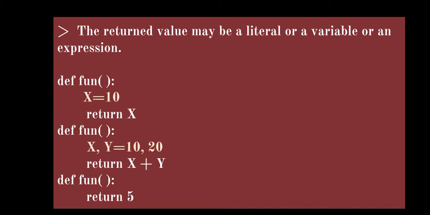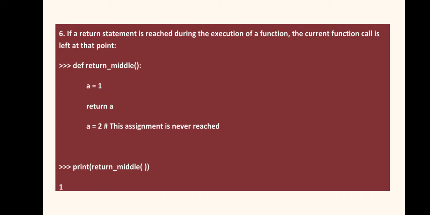In the next definition, the return statement has an expression x plus y. So both the variables x and y will be added. 10 plus 20, 30 will be returned here. And in the last function definition, the return statement has 5, the literal. So it will always return 5. These are some examples of the possible combinations for a return statement so that it can return a value. Let's go ahead.